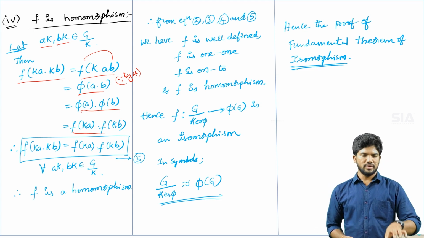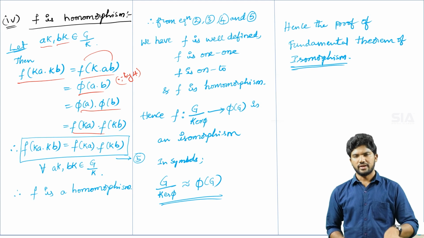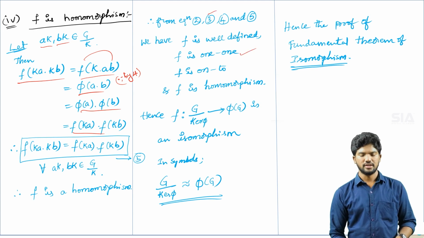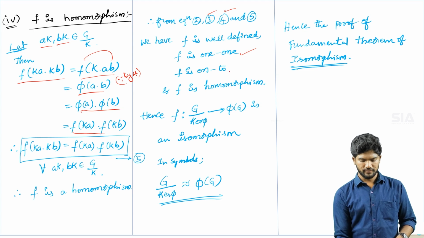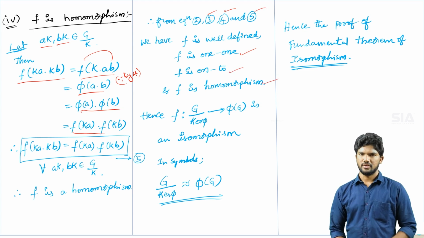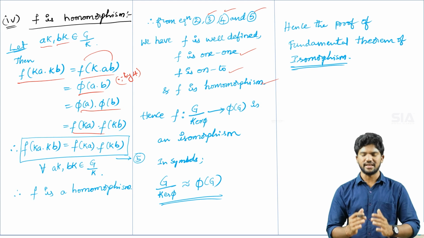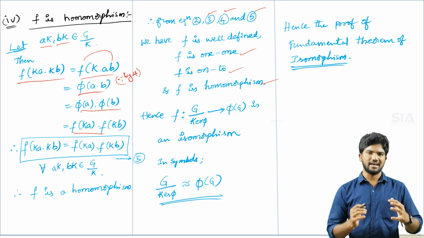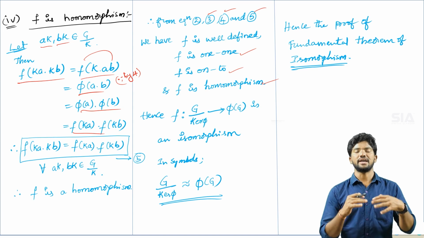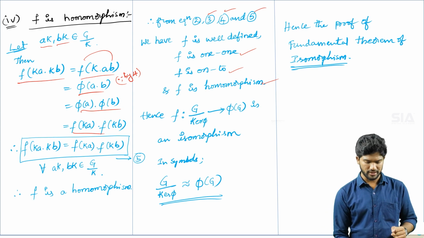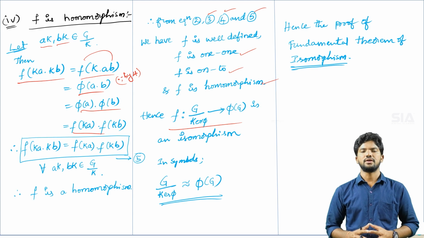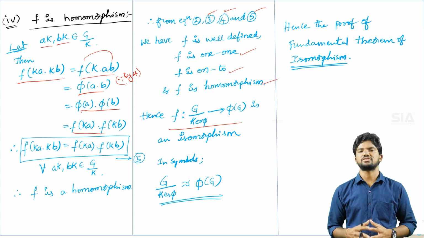Now from equation number 2, f is well defined; from equation number 3, f is one-one; from equation number 4, f is onto; and from equation number 5, f is a homomorphism. Whenever any mapping satisfies these four conditions, that mapping is called an isomorphism. Therefore the mapping f from G by kernel pi to pi of G is an isomorphism.